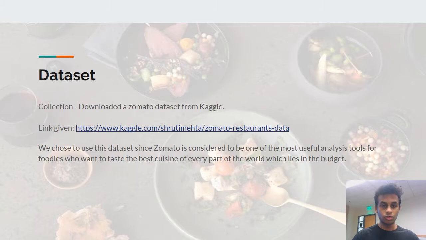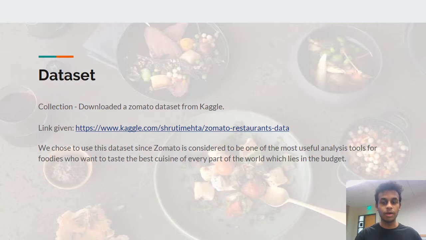At first, to describe our dataset, we used a dataset from kaggle.com. I have given the link in case you want to look into it. We also chose this dataset because, out of all the other restaurant apps, Zomato is the most well known and most used restaurant app to see restaurant reviews and restaurant ratings. Me and my team members, all of us use Zomato.